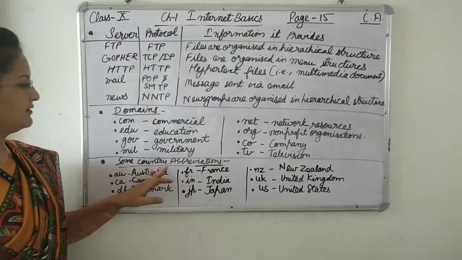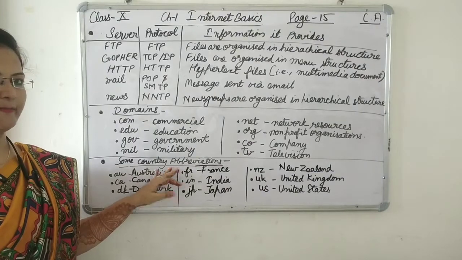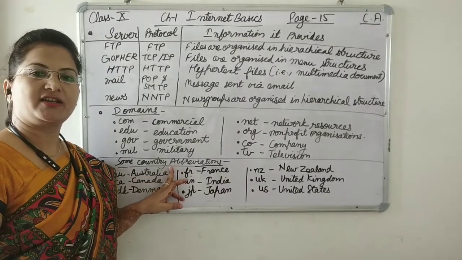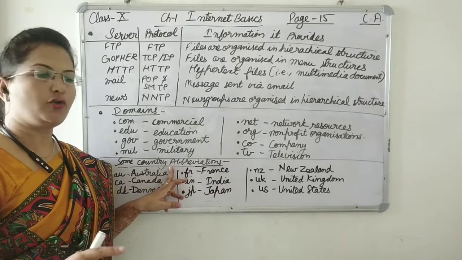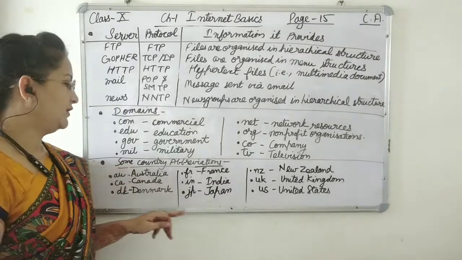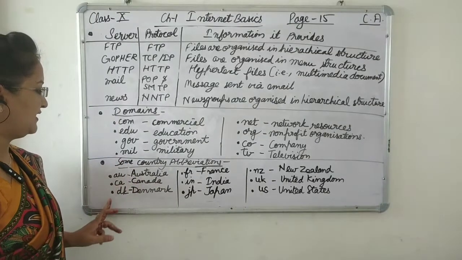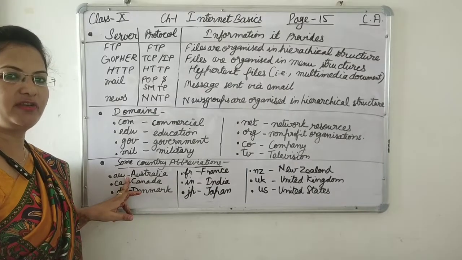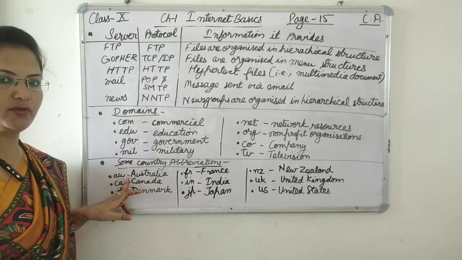Now, some countries' abbreviations are also there. In the domain you might have seen, like HJI School website, there is hjischool.co.in. So .co means a listed company and .in means Indian company. Okay, so the same way there are so many suffixes. Google.co.in is also there. The same way we can also write google.co.uk.